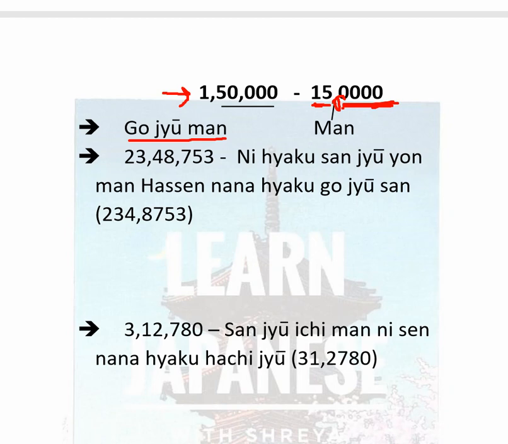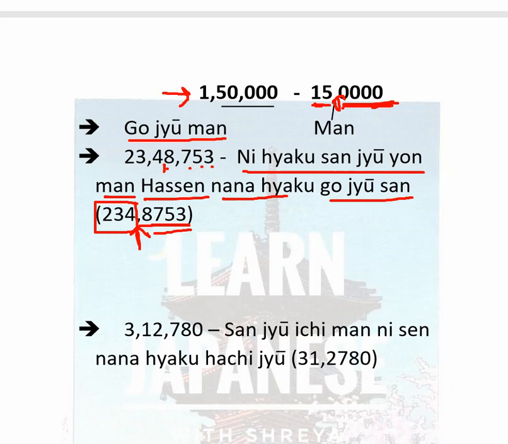See this number, 23,48,753. As per the rule, we will count 4 digits from backward. 1, 2, 3, 4, and we will put a comma. Like this, we will put man here. Now count this number. It's nihyaku sanjuyon, same as it is here, and we will put man here. And now count this number. It's 8,000, 8,000 is hassen, 700 is nanahyaku, 53 is gojusan.